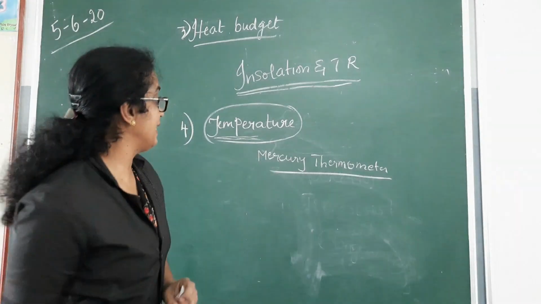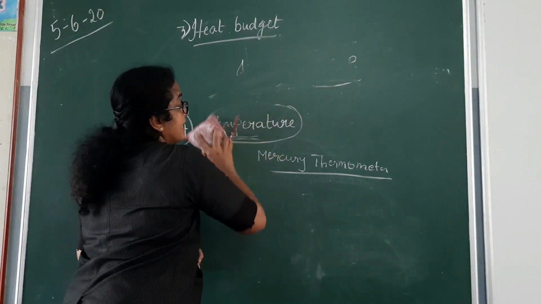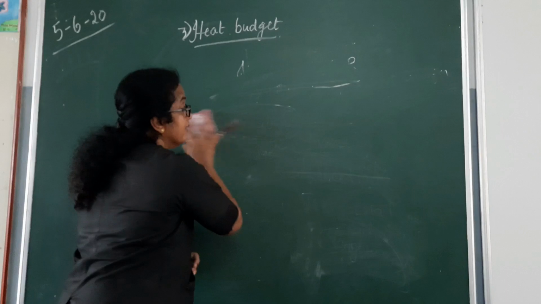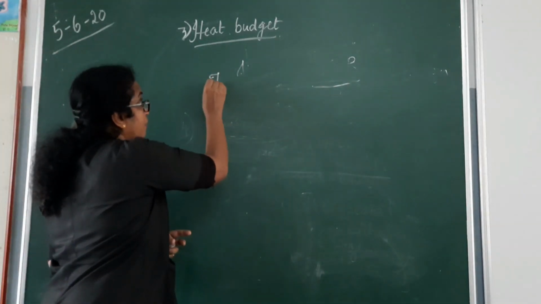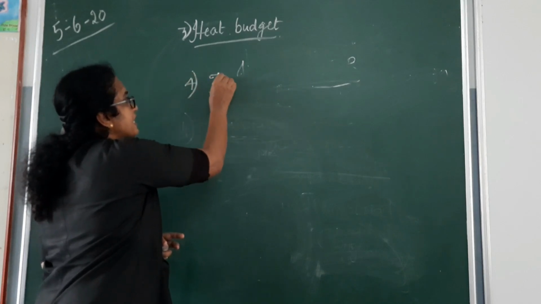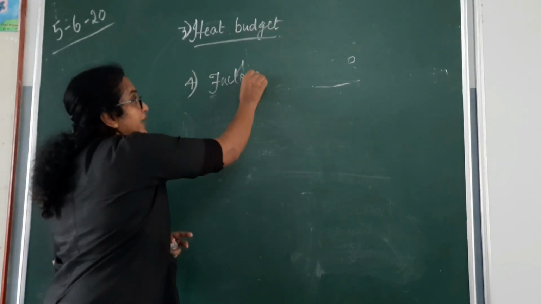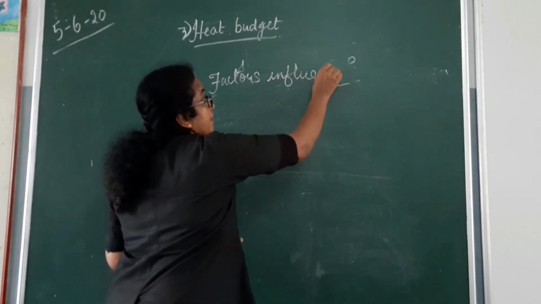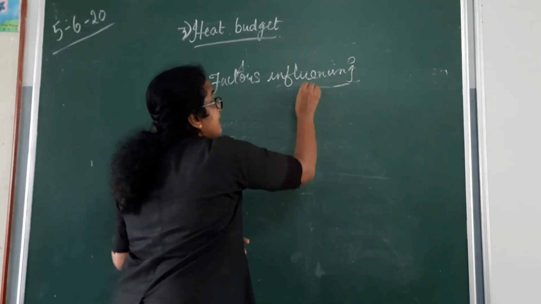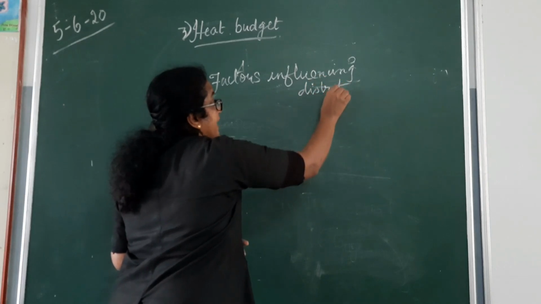Now let us see what are the factors influencing the changes or distribution in temperature. The fourth concept that we are going to study is factors influencing distribution of temperature.